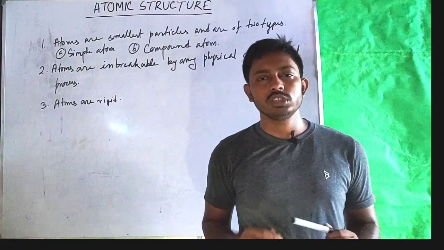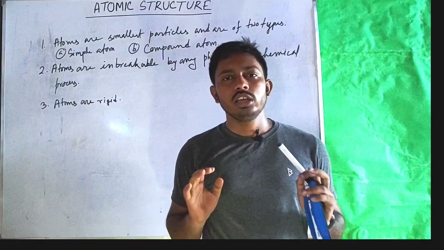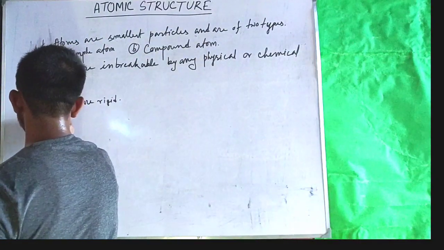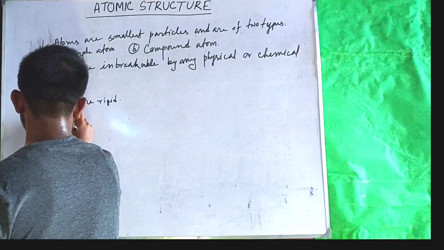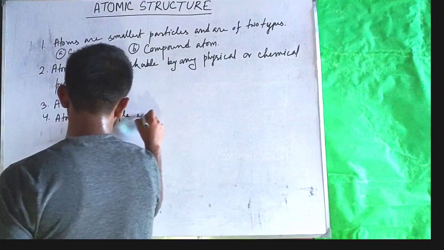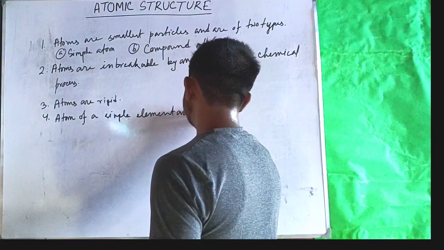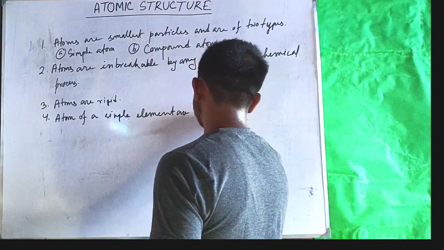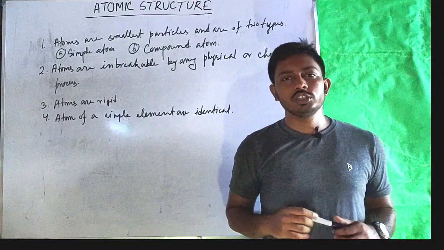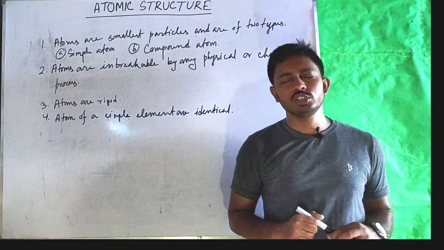The fourth postulate was atoms of a single element are identical in all physical and chemical means. Atoms of a single element are identical. But with the discovery of isotopes, this postulate was also proven to be wrong, as we know for isotopes.